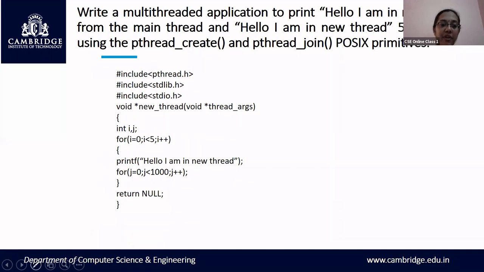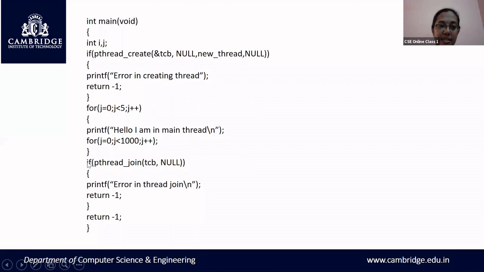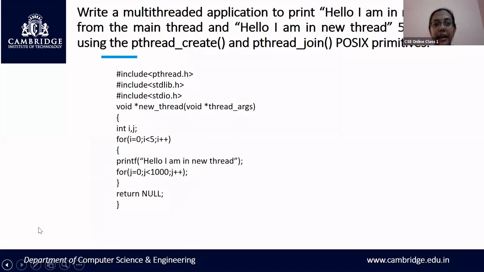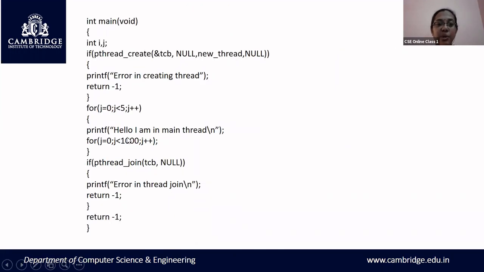Since the main function has a delay here, the new thread is created, and meanwhile, until that delay is over, it prints the message, hello, I'm a new thread. This message also has to be printed 5 times. But since there is a delay in the main function, for the first iteration it prints, I am in main thread, and generates a delay.